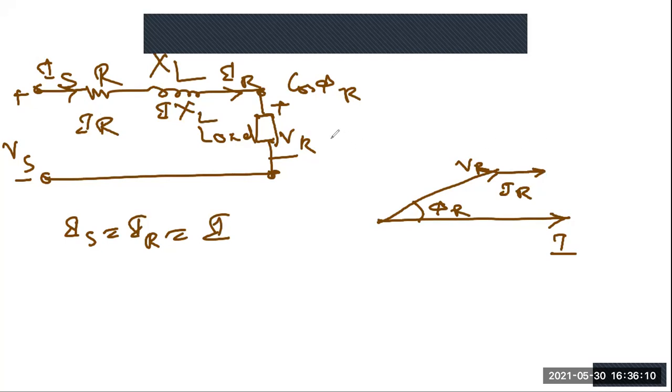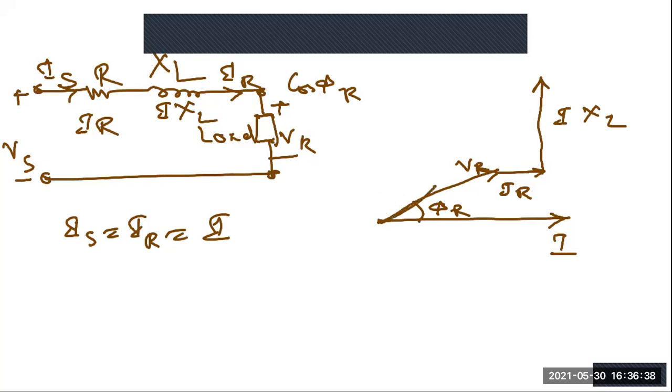Now this IXL drop will be perpendicular with IR. Yes or no? So this will be a perpendicular line. This is your IXL drop. Now here, IR plus IXL, what will be that? That will be your VS, correct.